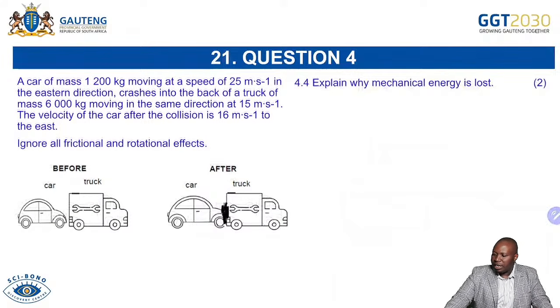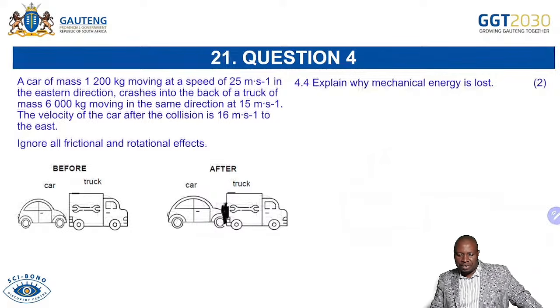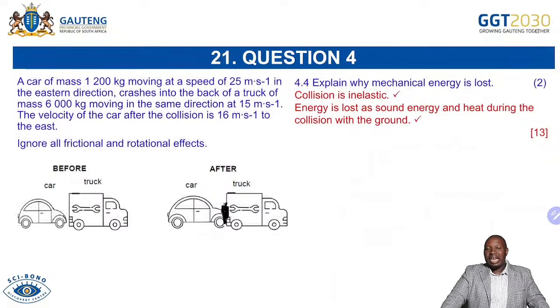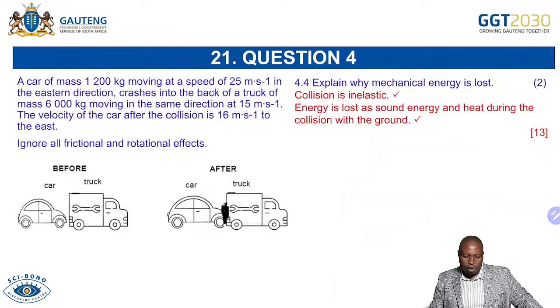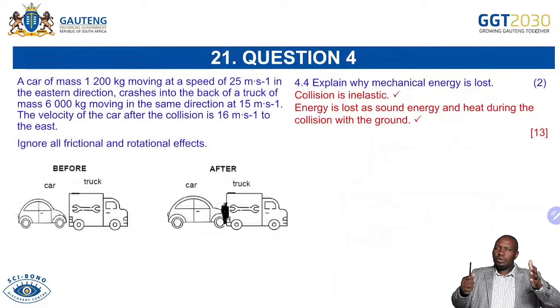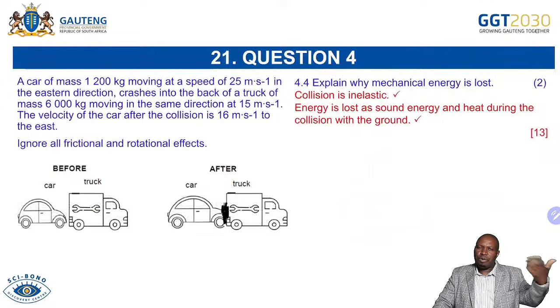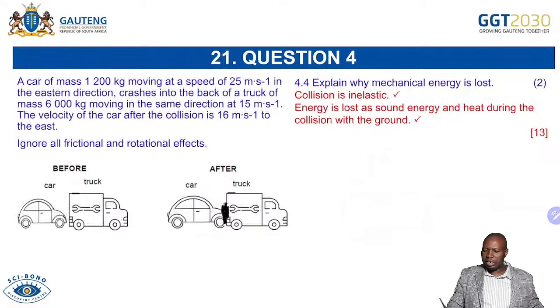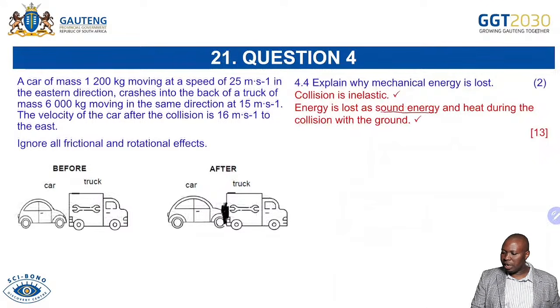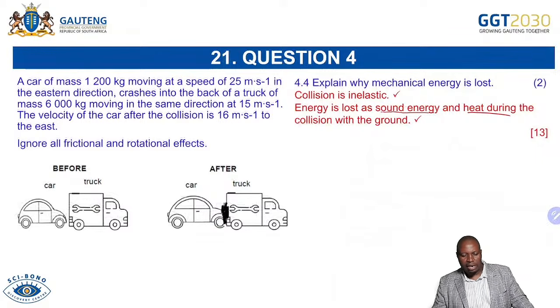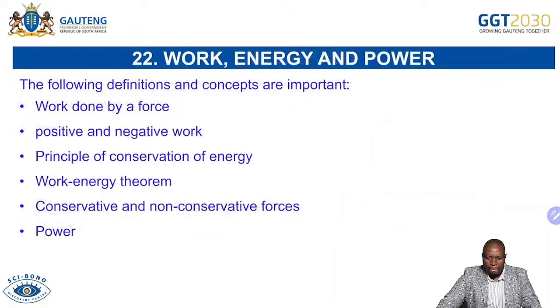Now, explain why mechanical energy is lost. I think I've responded to that question by saying this collision is inelastic, because there is energy that is lost as sound energy and heat during the collision. So as the car collides with the truck, in real essence, energy is transformed from one form to another, which in this case we're saying has been transformed to sound energy and heat during the collision. That's why we lose some energy, and that is your momentum.